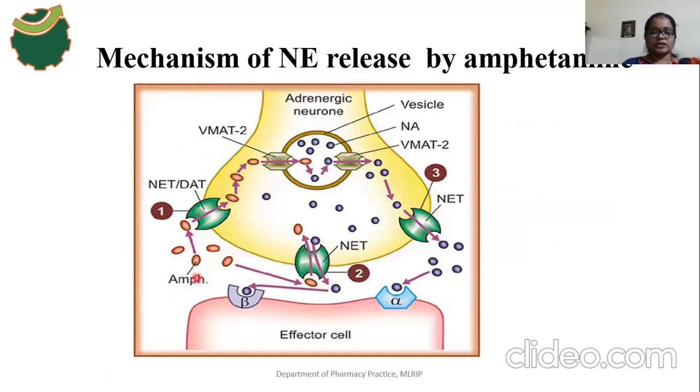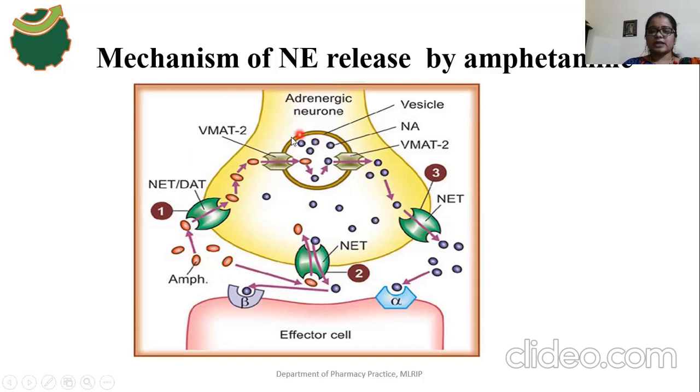So amphetamine action is mediated by the release of what? Noradrenaline from adrenergic neurons. First, amphetamine is a synthetic compound. It enters the presynaptic nerve terminals and binds with NET. NET means norepinephrine transporter, and DAT means dopamine transporter. With the help of this transporter, amphetamine enters the presynaptic nerve terminals.